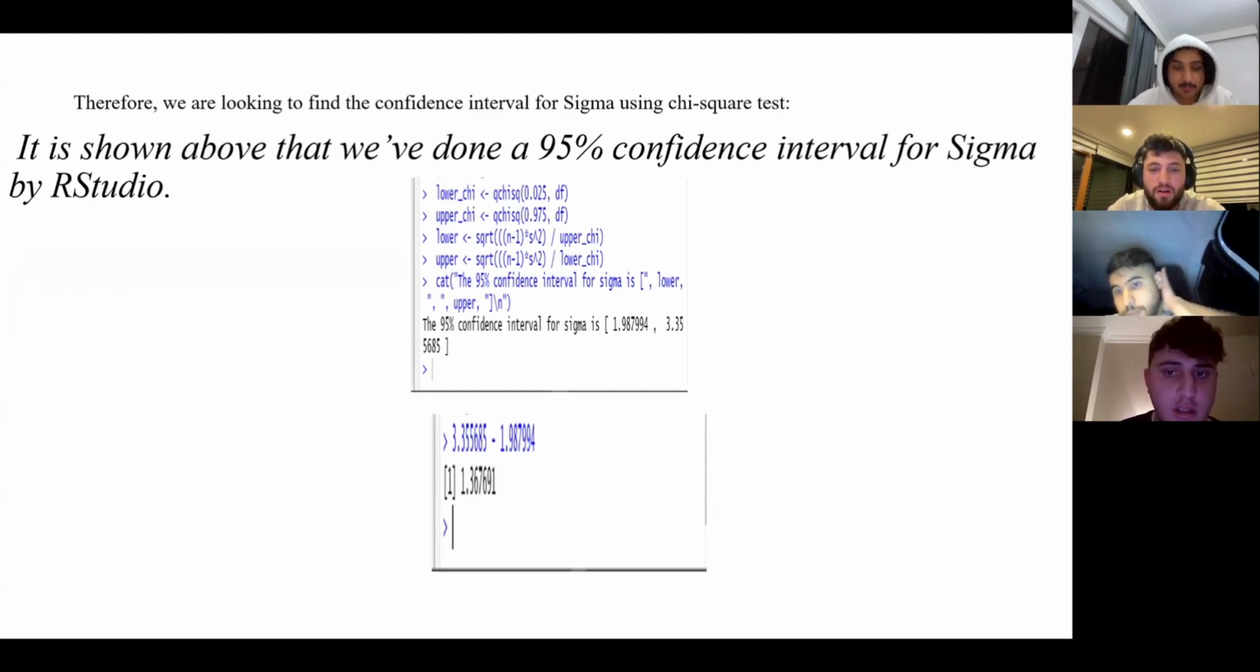Therefore, we are looking to find the confidence interval for sigma using the chi-square test. It is shown above that we've done a 95% confidence interval for sigma by RStudio, and this is the RStudio code given for us.